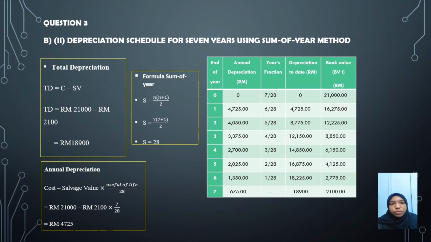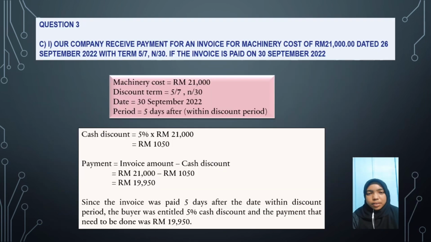The last is to find the annual depreciation. The formula is equal to (21,000 ringgit minus 2,100) times 7 divided by 28, and the answer is 4,725 ringgit. Next is C1.